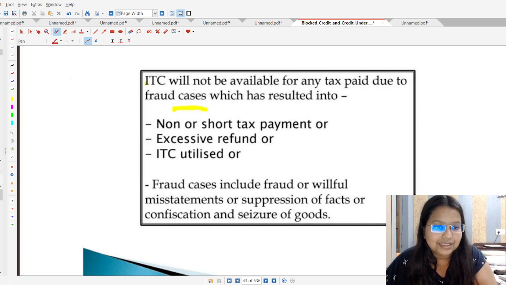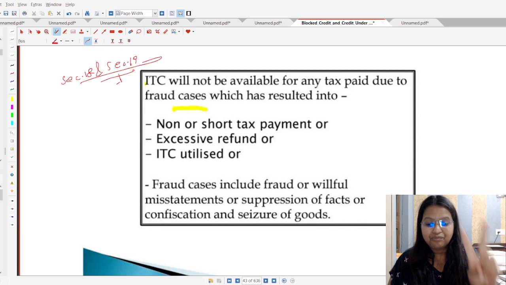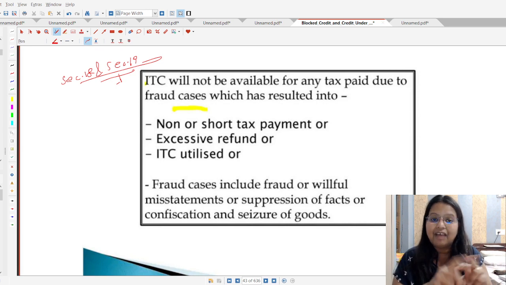Now let's do one thing. We will cover section number 18 and section number 19 in our tomorrow session. So it means for ITC we have basically two sessions. Session number 1 we have covered today and session number 2 will be covered tomorrow.